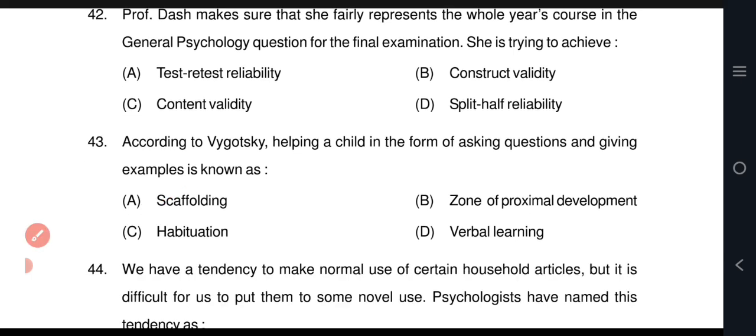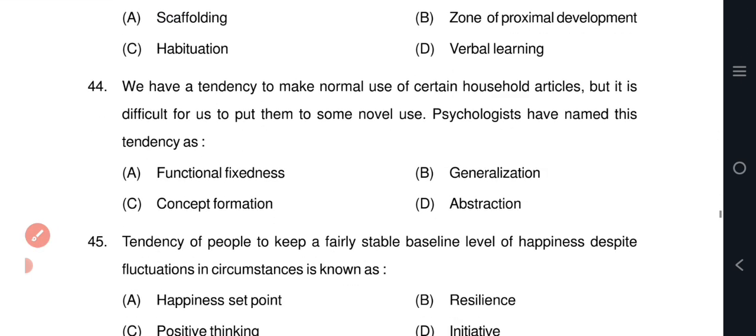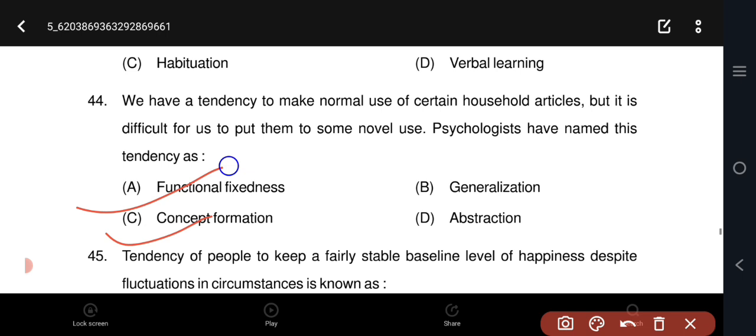scaffolding. Question number 44. We have a tendency to make normal use of certain household articles, but it is difficult for us to put them to some novel use. Psychologists have named this tendency as option A, functional fixedness.